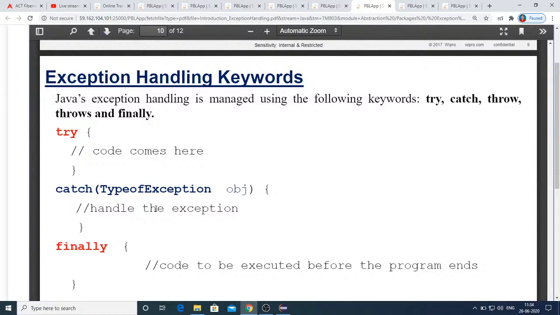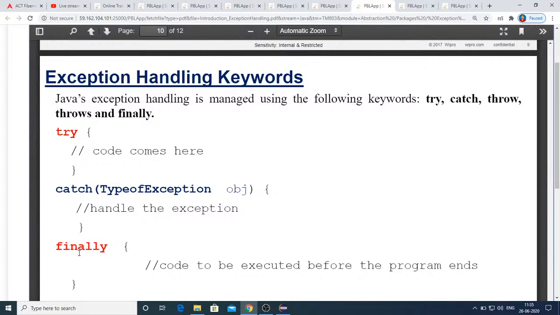And then finally block. So finally is one block which gets executed whether the program successfully executes or terminates. So this finally is very important in real time programming, because you need to perform such operations which you want to be mandatorily performed irrespective of the successful execution of the program.